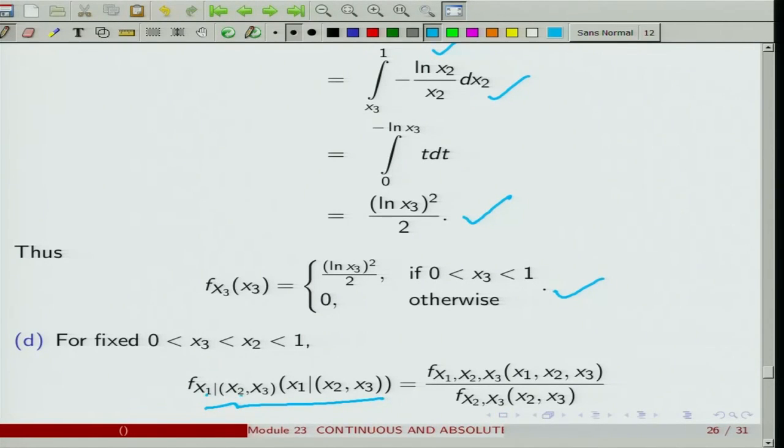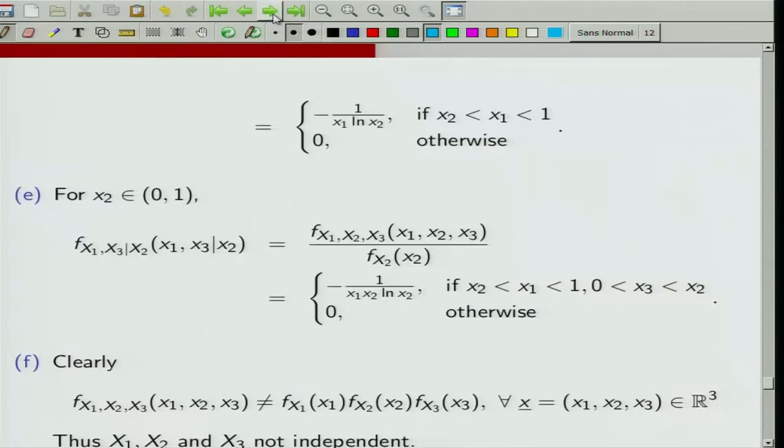So, f of x1 given x2, x3 is the joint PDF f(x1, x2, x3) at the point (x1, x2, x3) divided by the marginal of the conditioning variables, so the marginal PDF of (x2, x3) at the point x2 and x3. You put those values and you get this.